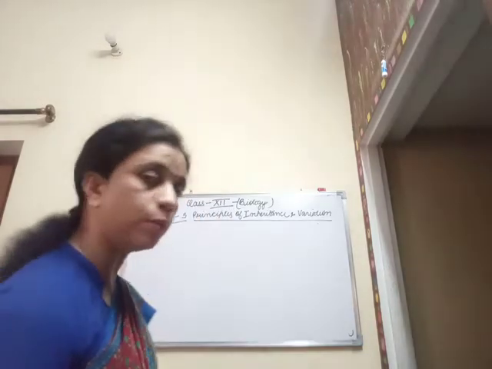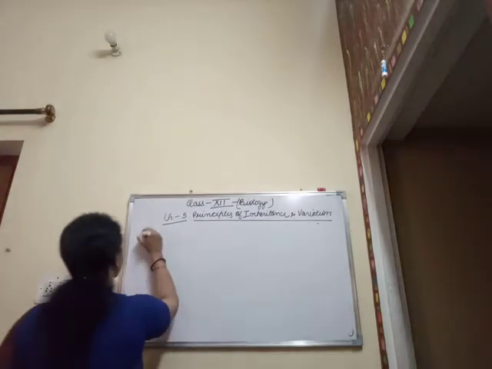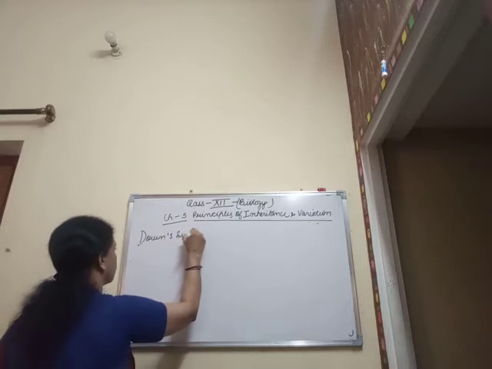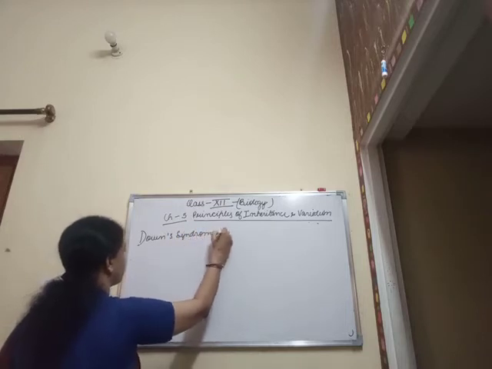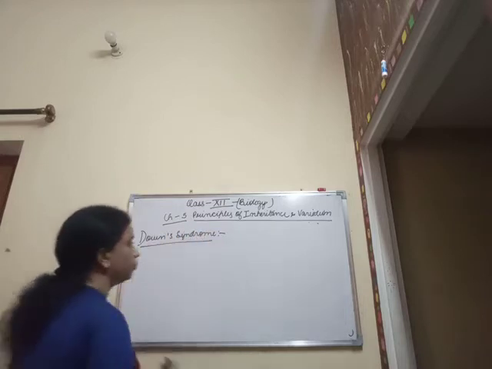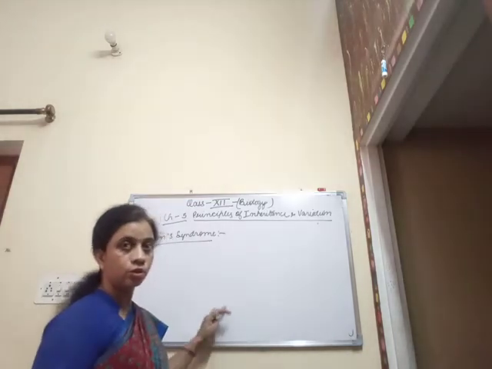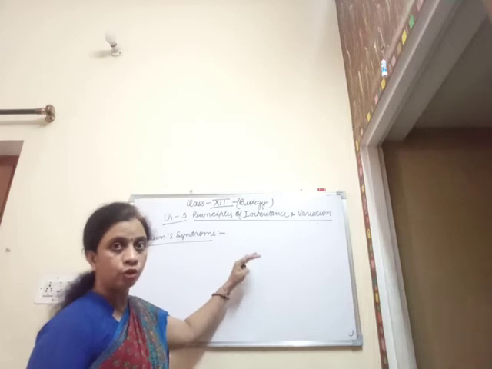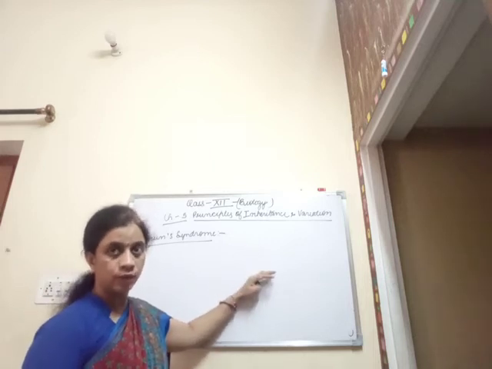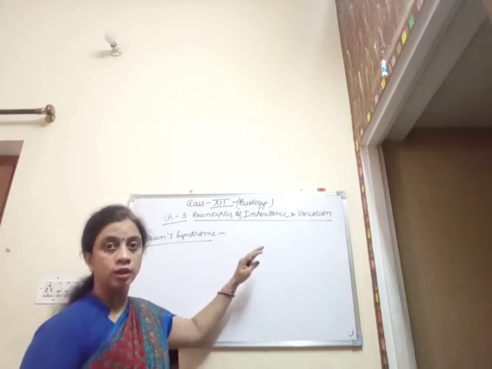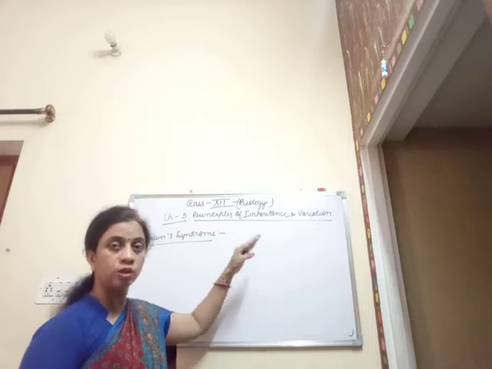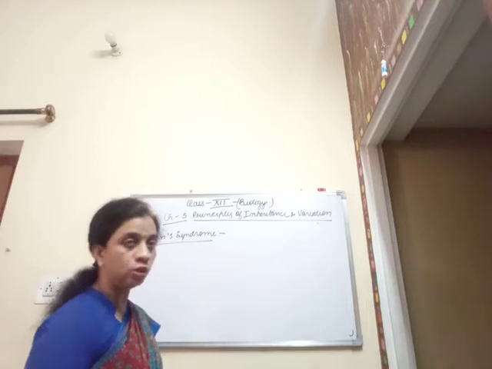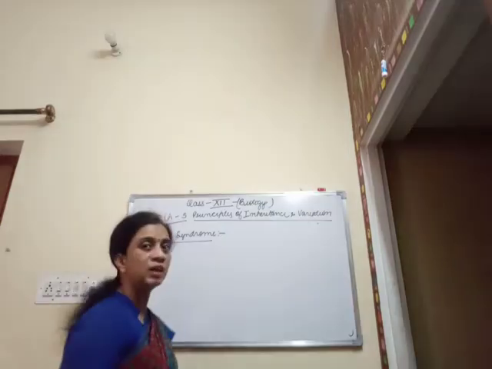When we are talking about Down syndrome, it occurs due to the non-disjunction of chromosome number 21, which leads to the addition or repetition of chromosome number 21 within a given individual cell. So this is also known as 21 trisomy.